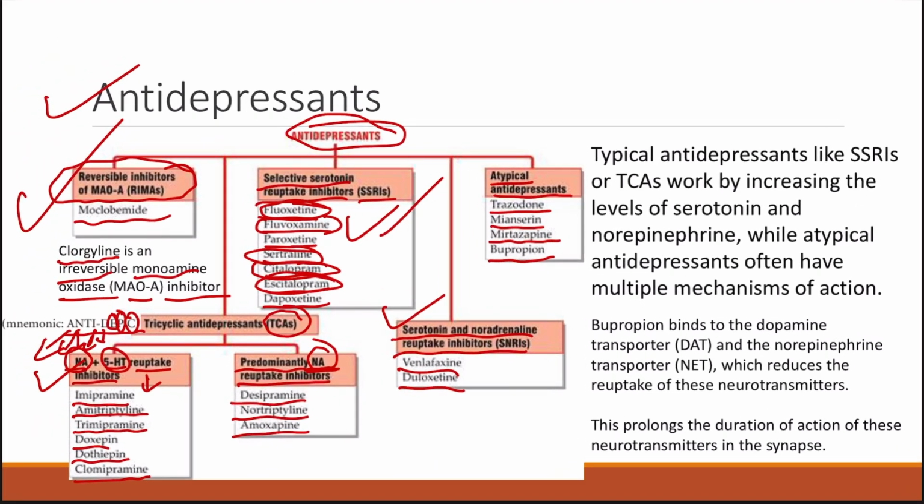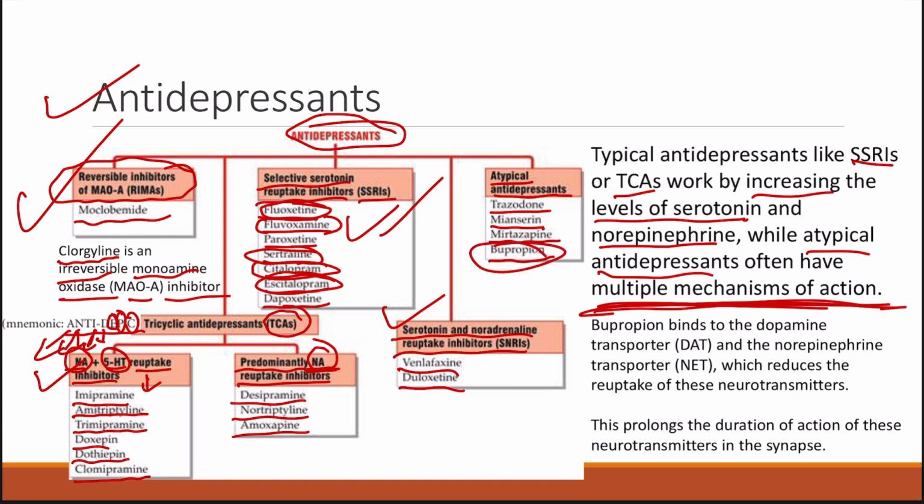So typical antidepressants are SSRIs and TCAs, that is, selective serotonin reuptake inhibitors and tricyclic antidepressants. They work by increasing the levels of serotonin and norepinephrine, while these atypical antidepressants have multiple mechanisms of action. One such example is bupropion.